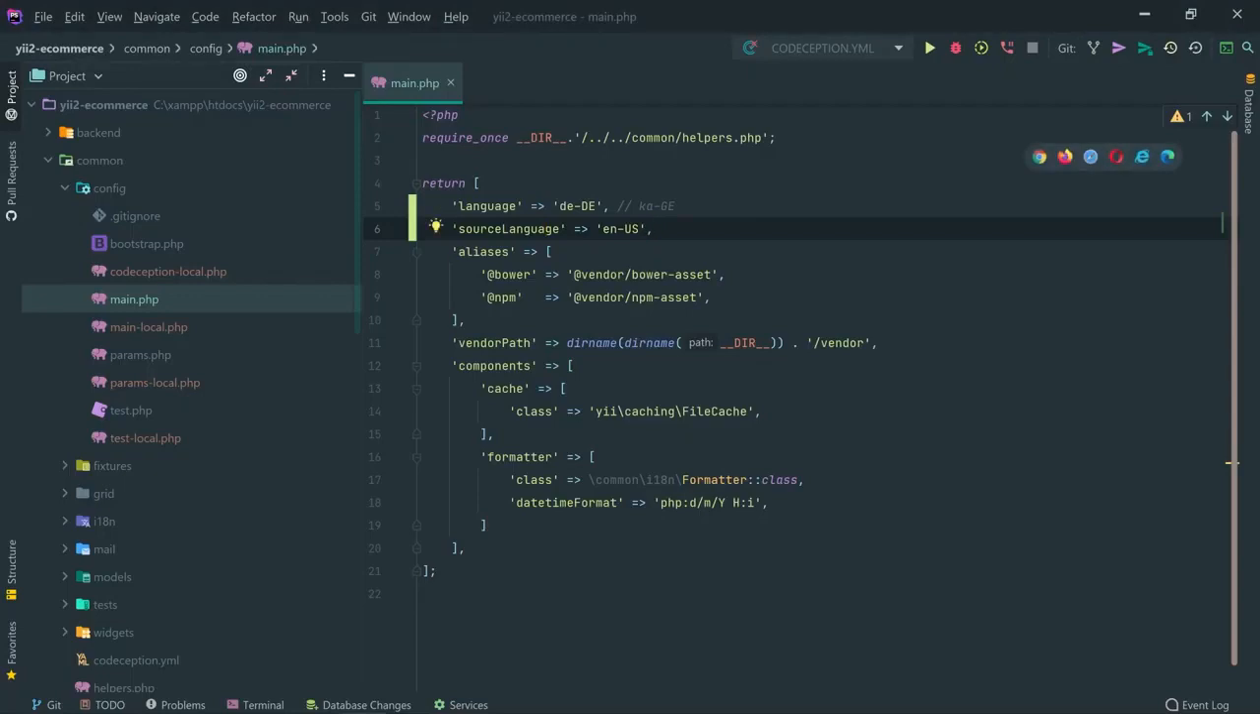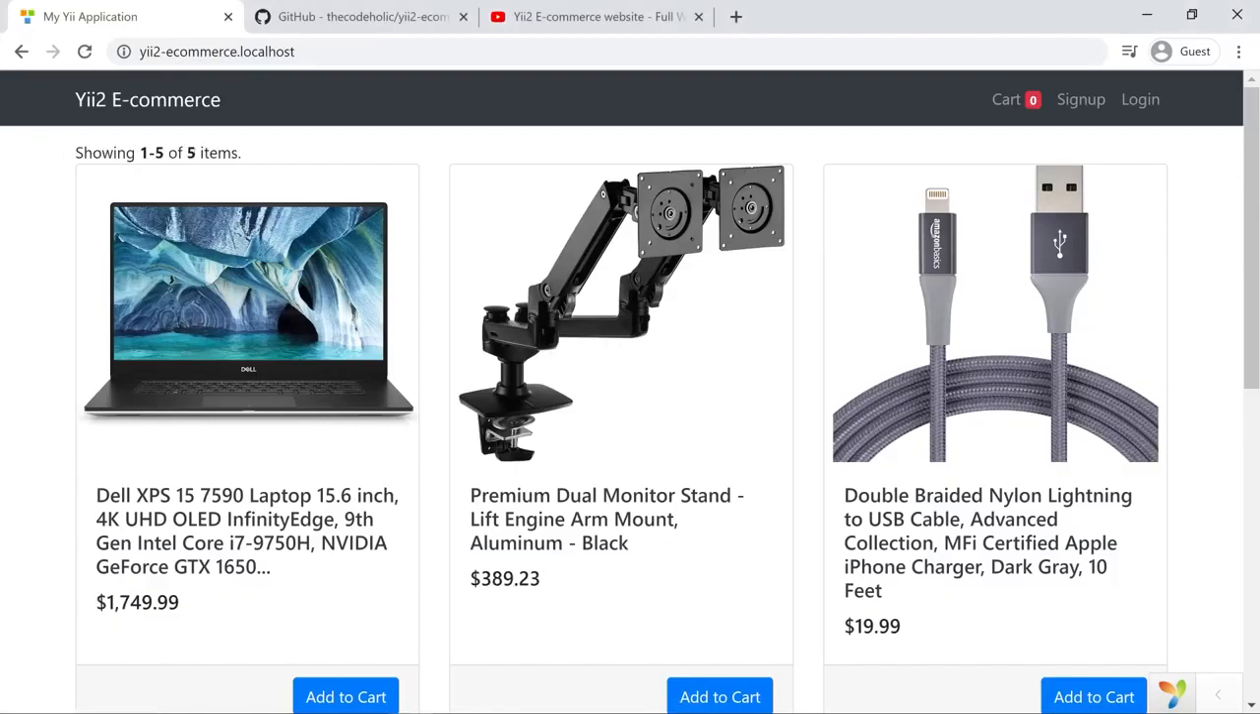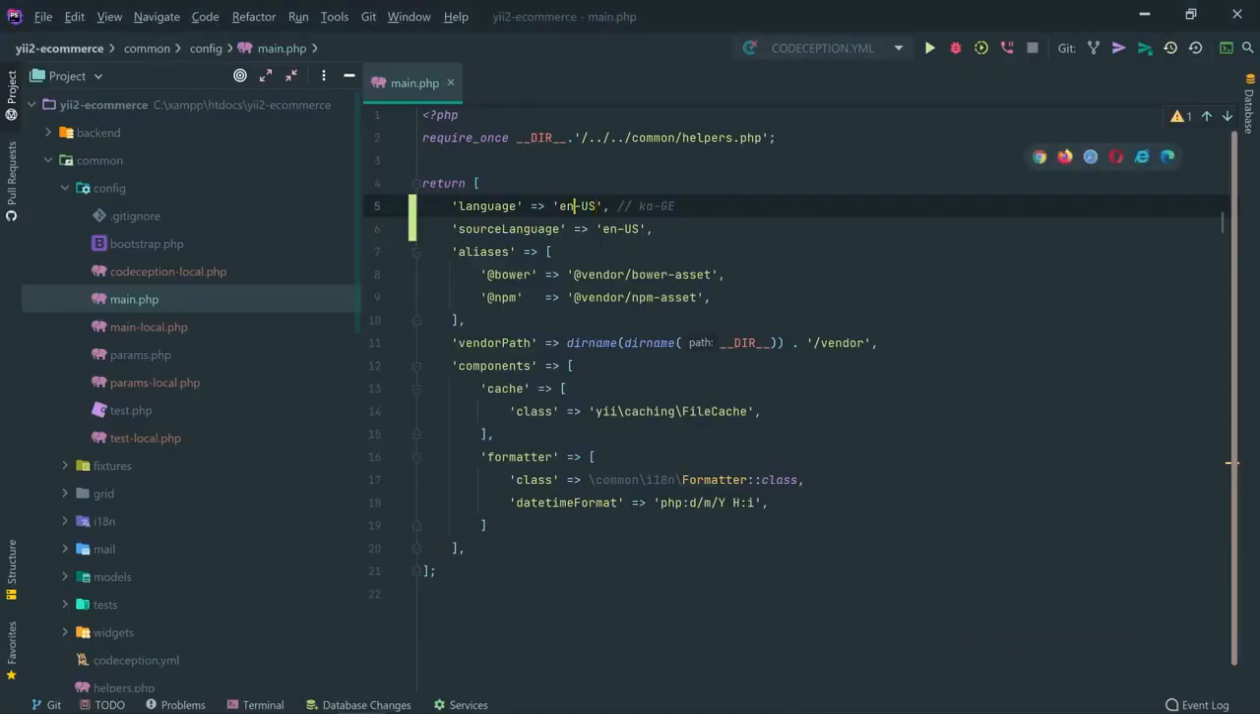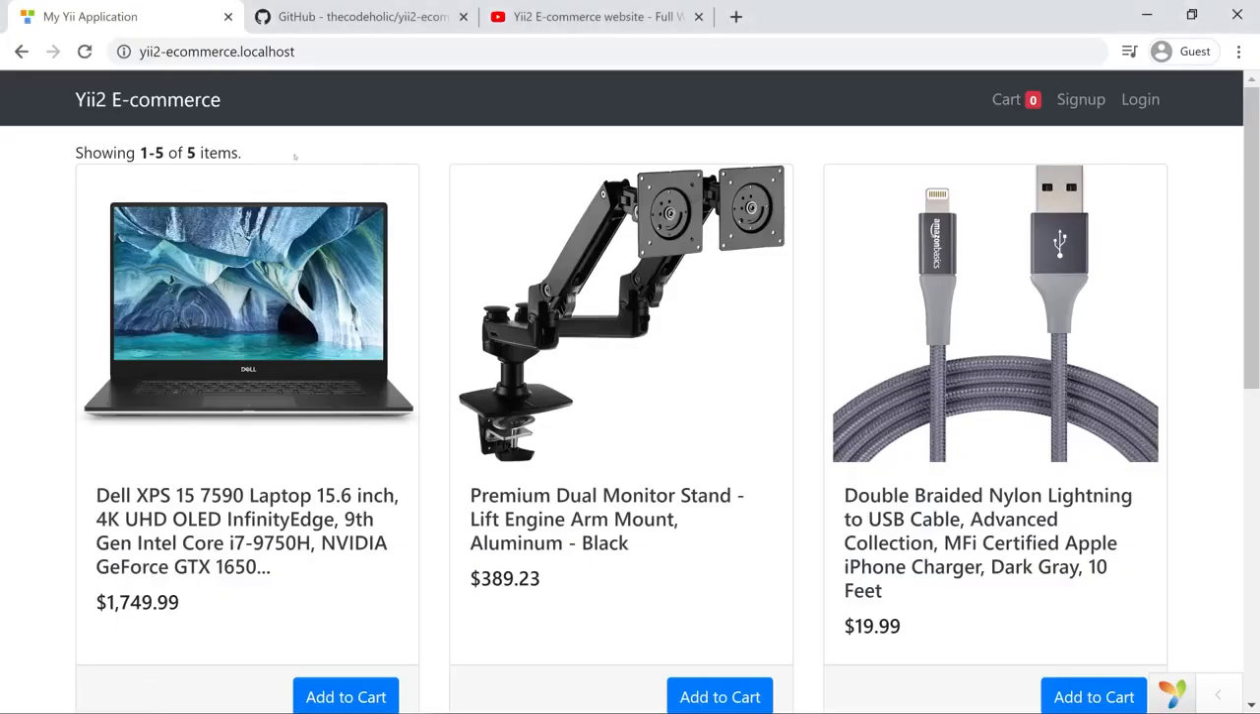So if my language is en-US, in this case, whatever is the source language, whatever is written inside the application, it will be displayed just like that, showing 1 to 5 or 5 items. If I change that to something, in this case, the framework will convert all source languages from en-US into DE and display it in German language. Okay, we can also change languages dynamically. So I'm going to comment these 2 lines and it shows default.